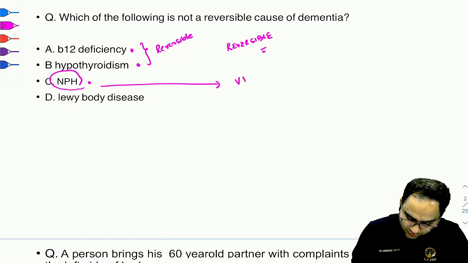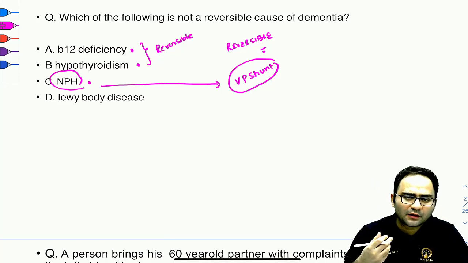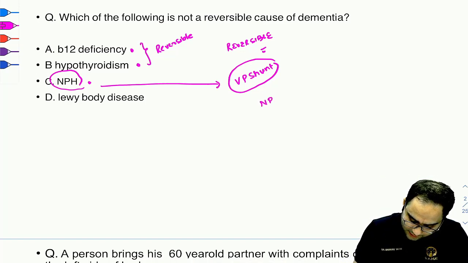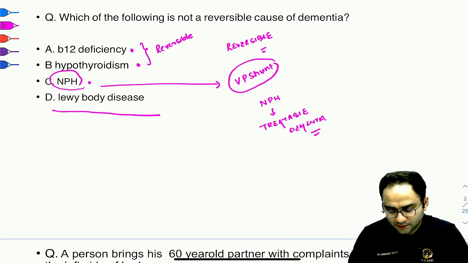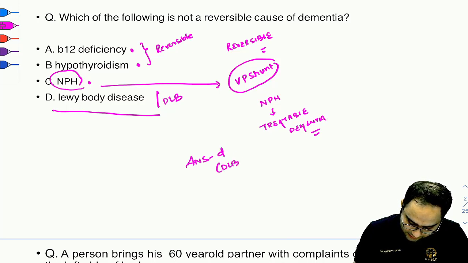If you put the patient on a VP shunt, that's the treatment of NPH. If you do that, then you can reverse the dementia that has developed in NPH. That's why NPH is considered a treatable dementia. So we are left with the condition known as Lewy body disease, also known as DLB. So your correct answer in this question would be option D, that is DLB.